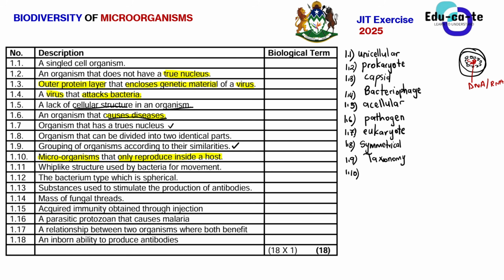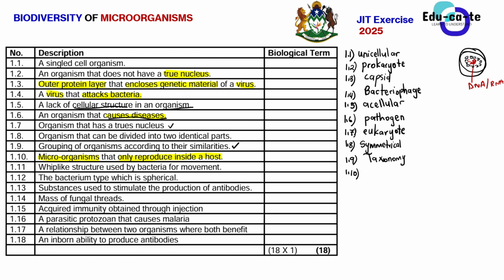What does this mean? It simply means that it needs to be inside the body of something else so that it can reproduce and multiply. If you take that microorganism out of the body of something else, it cannot survive. For example, coronavirus can only survive and reproduce while it is inside the body of a human being.